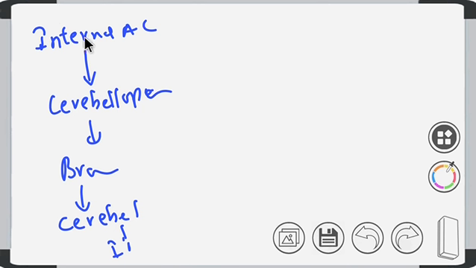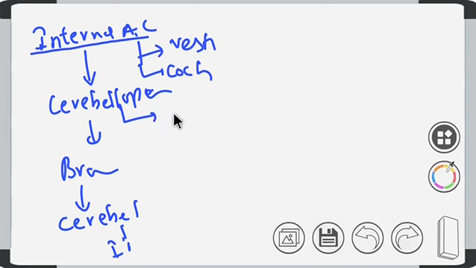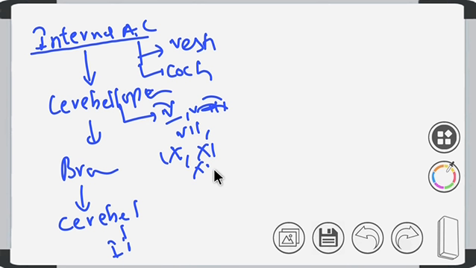When the tumor is in the internal auditory canal, we can see symptoms involving the vestibular nerve and cochlear nerve. When the tumor is in the cerebellopontine angle, we can see involvement of cranial nerves like the fifth, seventh, ninth, tenth, and 11th cranial nerves.